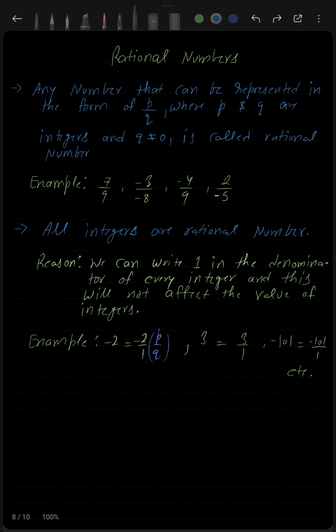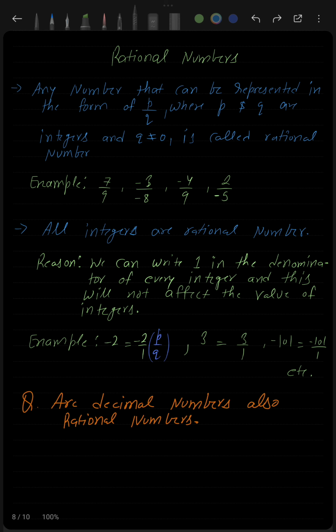It means minus 2 is a rational number. Similarly, I can write 3 equals 3 by 1. Again, minus 100 equals minus 100 by 1. So all of these integers are rational numbers. In fact, every integer is a rational number, because you can write it in the form of p by q.